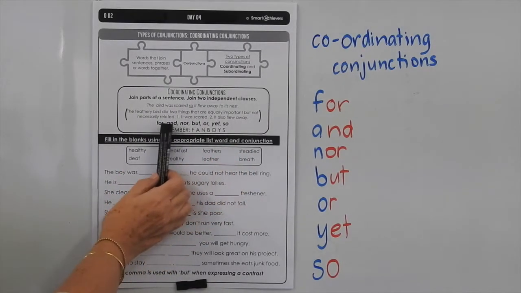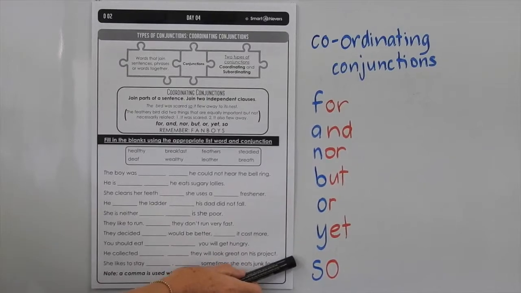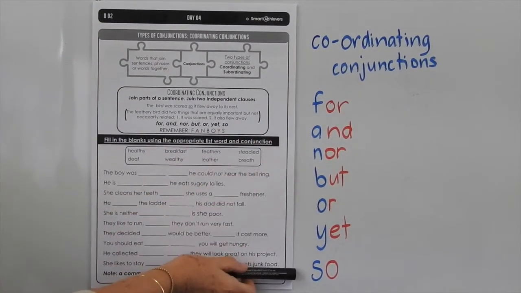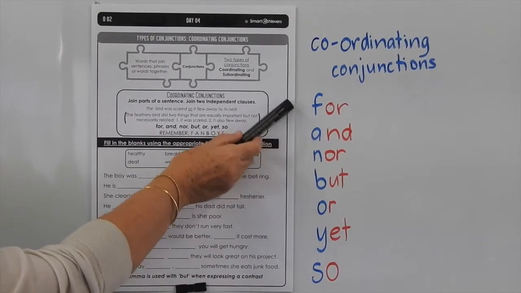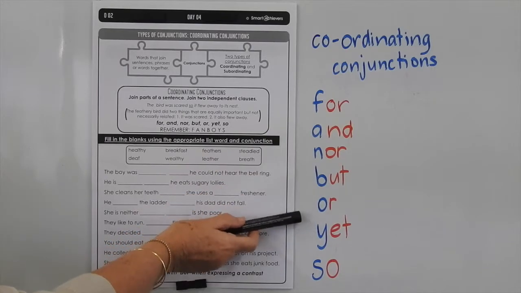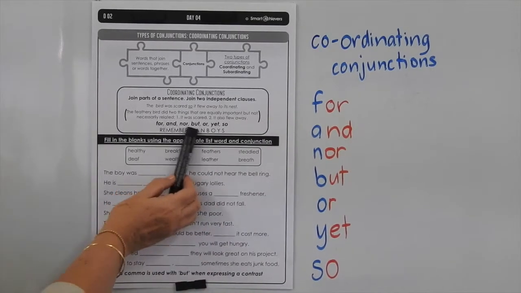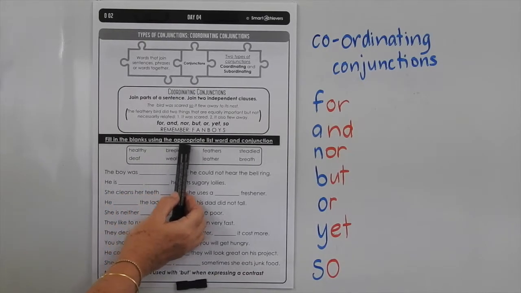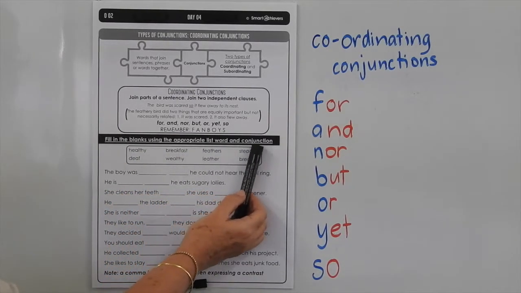So this is a good way to remember the coordinating conjunctions. You could remember the word fanboys, and for each letter there's a conjunction. So you've got for, and, nor, but, or, yet, so, and we've put them in there for you to refer to. So fill in the blanks using an appropriate list word and conjunction.